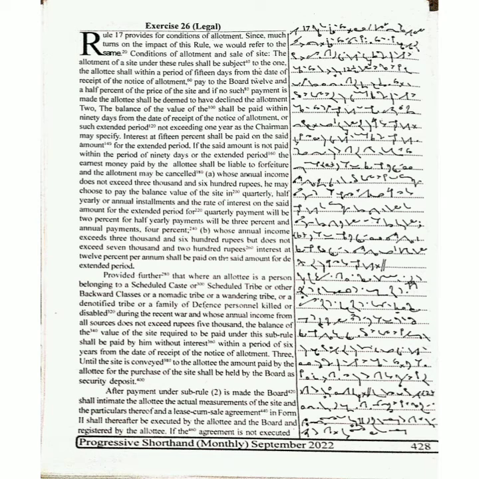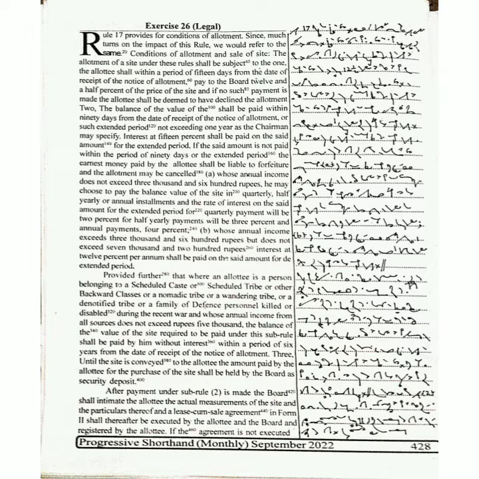Rule 17 provides for conditions of allotment. Since much turns on the impact of this rule, we would refer to the same conditions of allotment and sale of site. The allotment of a site under these rules shall be subject to the following conditions.